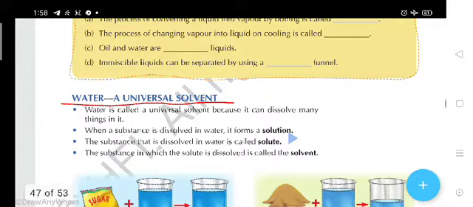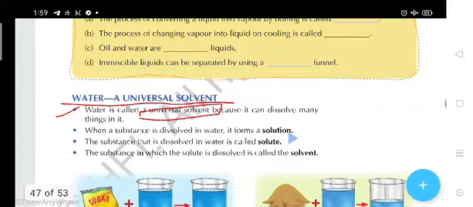So first thing is, water is called a universal solvent because it can dissolve many things in it. Universal solvent means, students, most of the substances can dissolve in water. That's why it is called the universal solvent. Students, what is the solute and solvent?